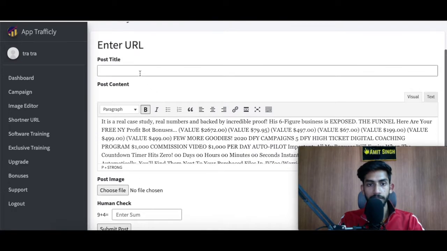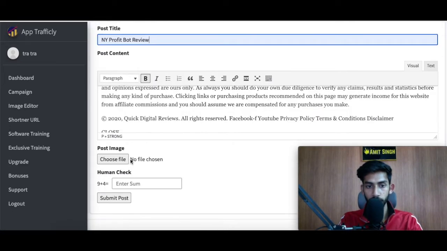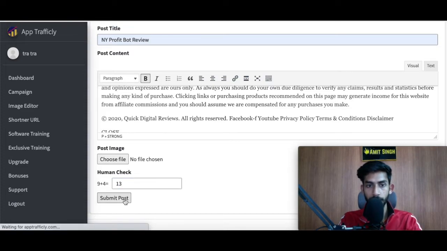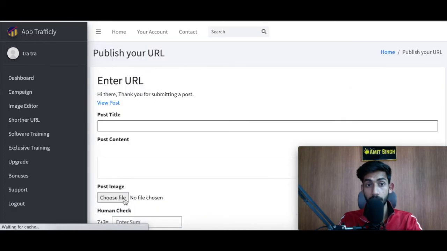Once you give this a title, I'll just call it New Year Profit Bot. You also need to choose an image, upload it from your computer, and fill in this captcha, which is 9 + 4, 13, then click on submit post, and the post will be submitted. You can also see how your post looks.